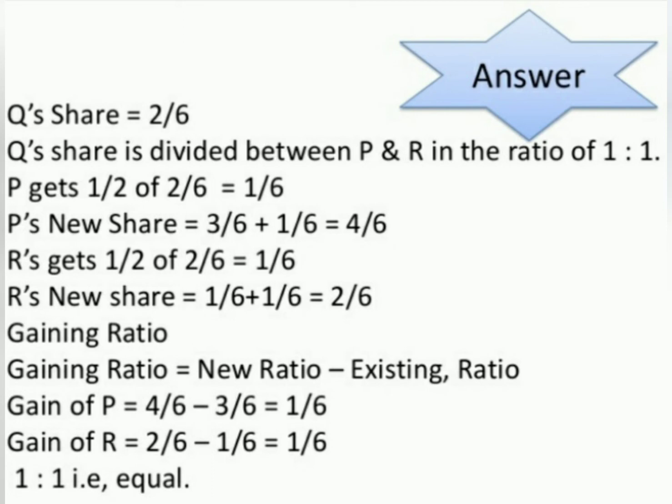So P's new share is equal to old plus gain. Old share of P is 3/6 and gain will be 1/6. So total is 4/6, and R gets 1/6 and R's new share is 1/6 plus 1/6, which is equal to 2/6. So gaining ratio is equal to new minus old ratio or existing ratio. Gaining of P is equal to 4/6 minus 3/6, which is equal to 1/6, and gaining of R is equal to 2/6 minus 1/6, which is equal to 1/6, that is 1:1.